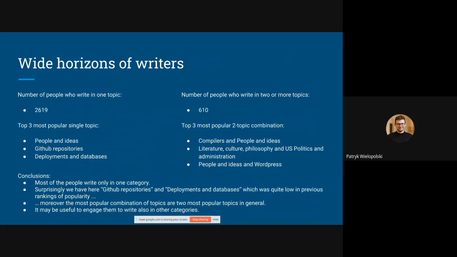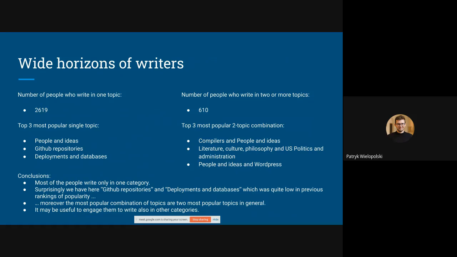Now the wide-horizon writers. When we think about writers, in general there are two types of people: those who stay only in their topic, and those who have a wide horizon and write about different topics. We have some basic statistics on the slide.